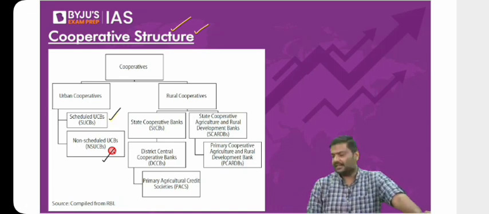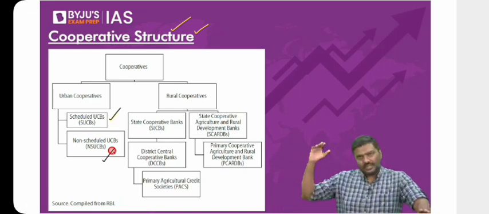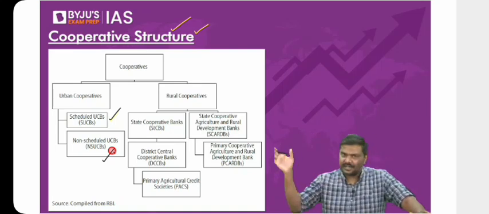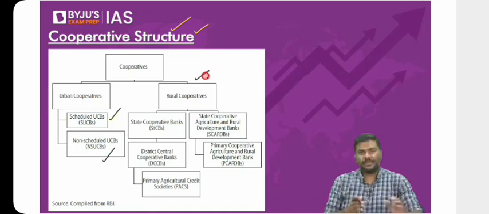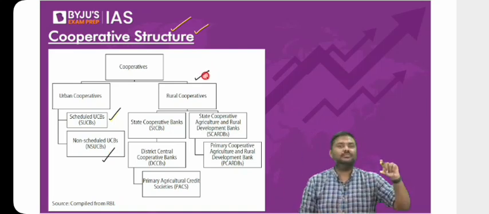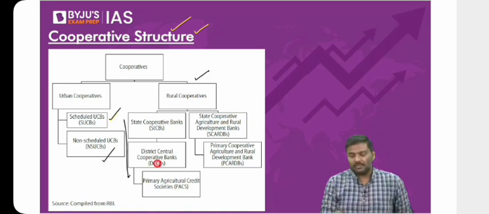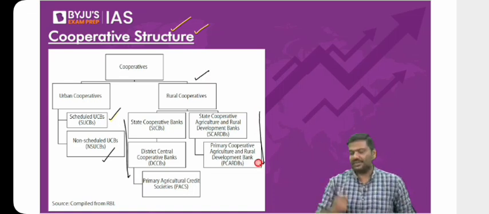It is registered with that. And whenever you have a multi-state cooperative, the union government has a register of cooperative societies. It is registered with the union government. Then in case of rural cooperatives, there are two divisions based on the loans given. For short term and medium term loans, we have a 3-tier structure, and based on long term loans given in the agriculture sector, we have a 2-tier structure. So these are certain important points.